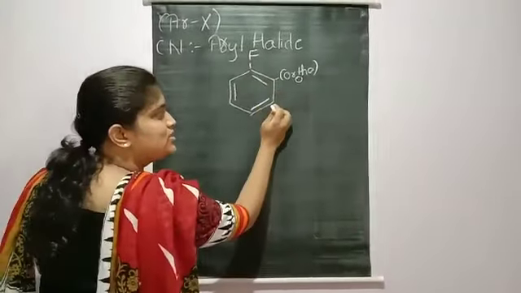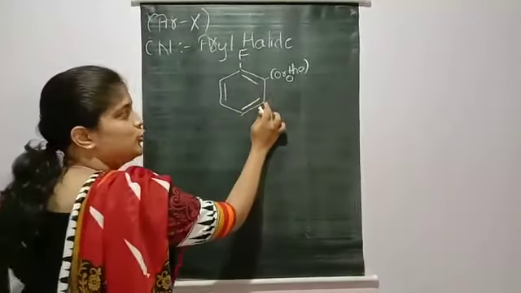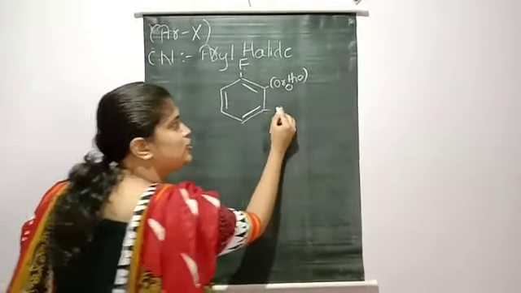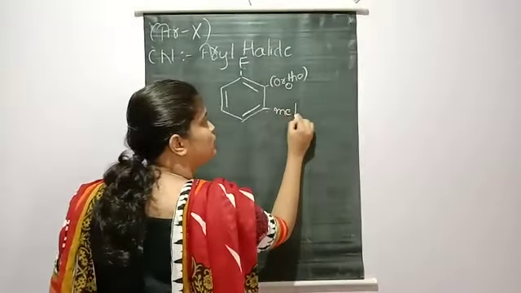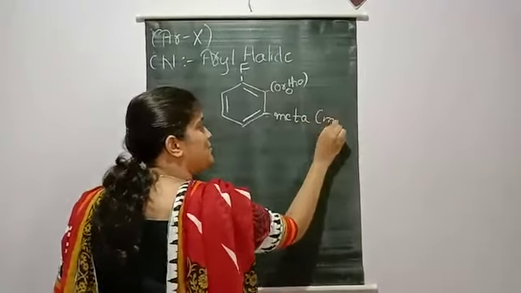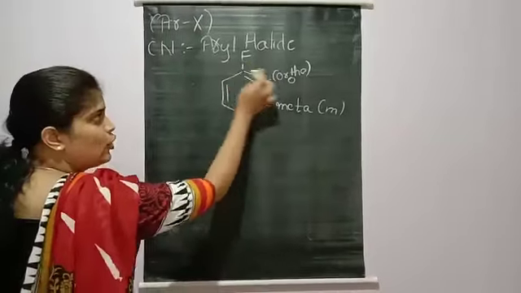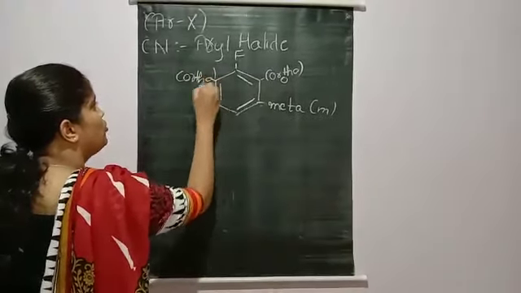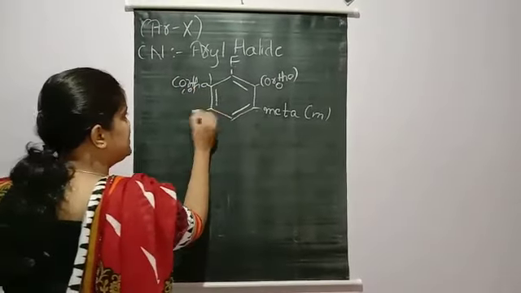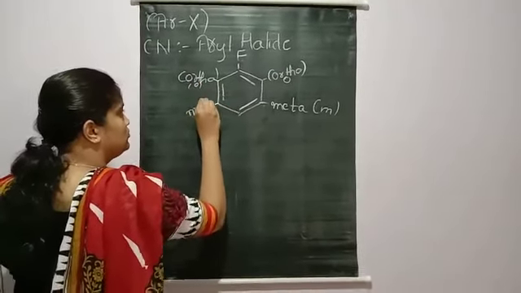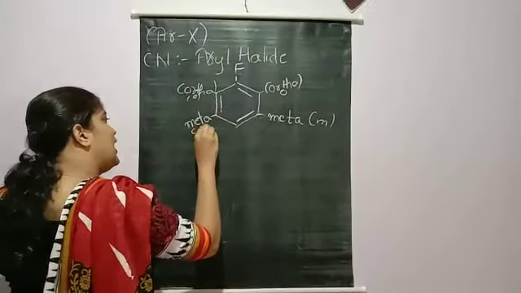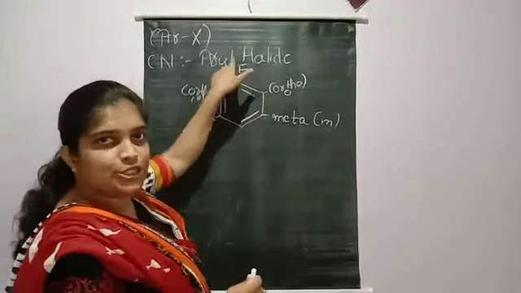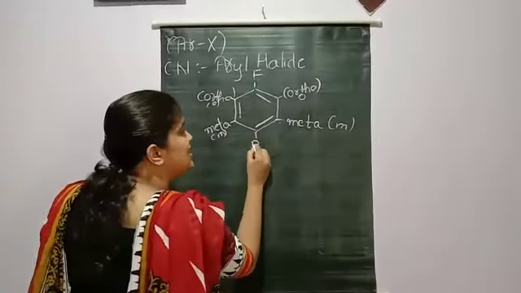And with respect to this functional group, this position is known as meta. Same here also, it becomes ortho, and this is meta. And this position, exactly opposite to the functional group, is known as para.